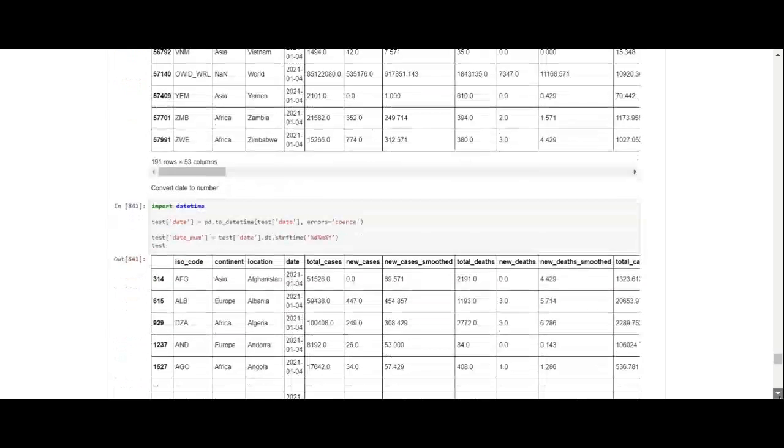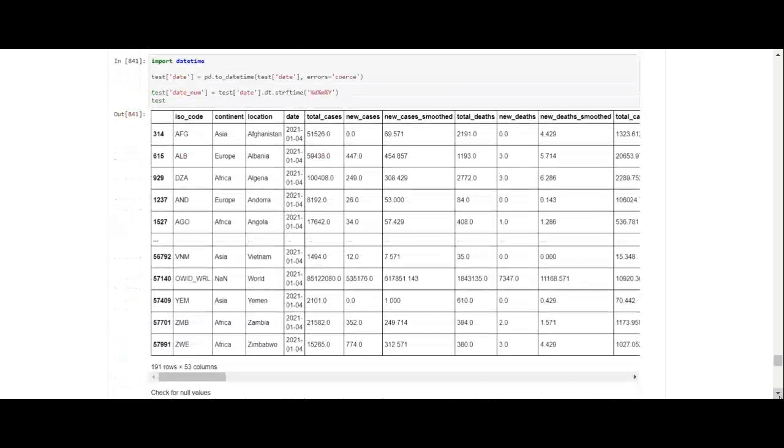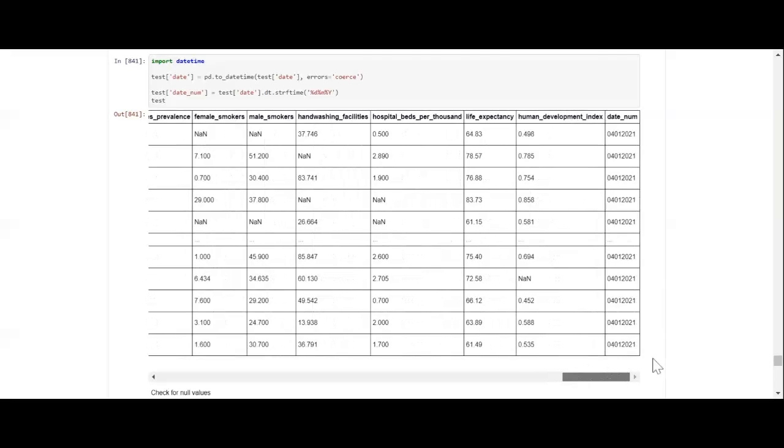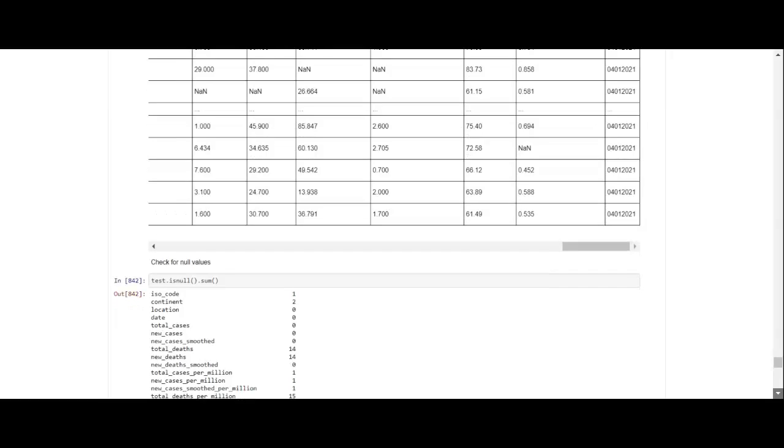And then what we have to do is convert the date to a number. So we use code to convert the date to the number, and you can see here in the final column, the date has been converted to a number.